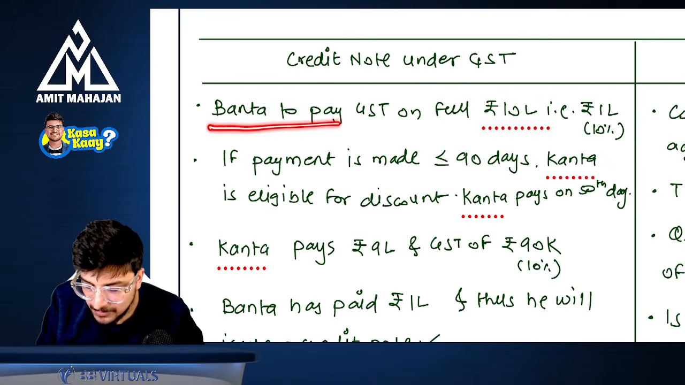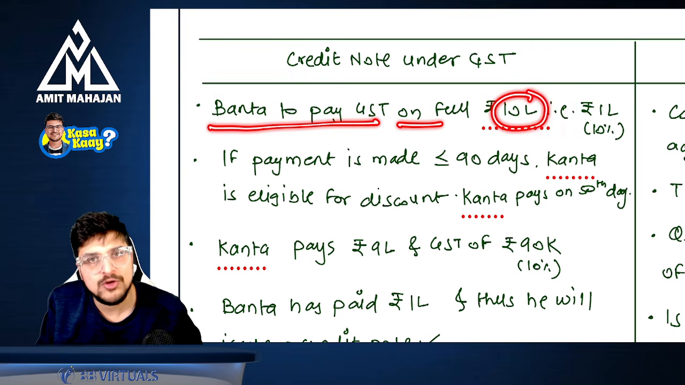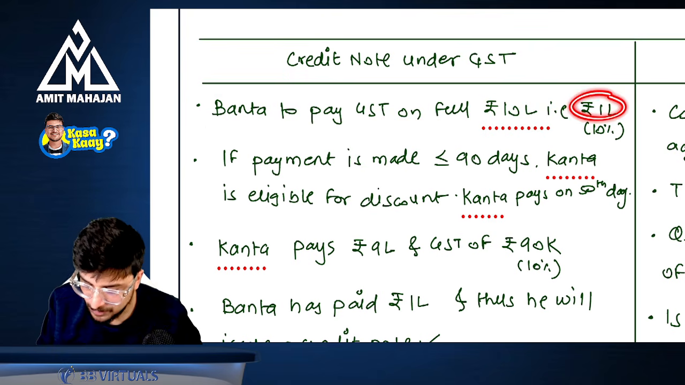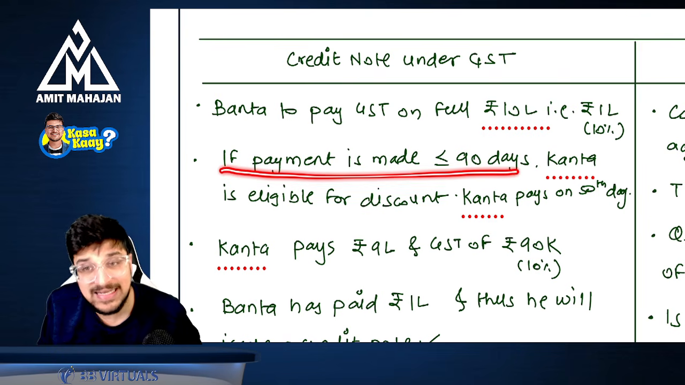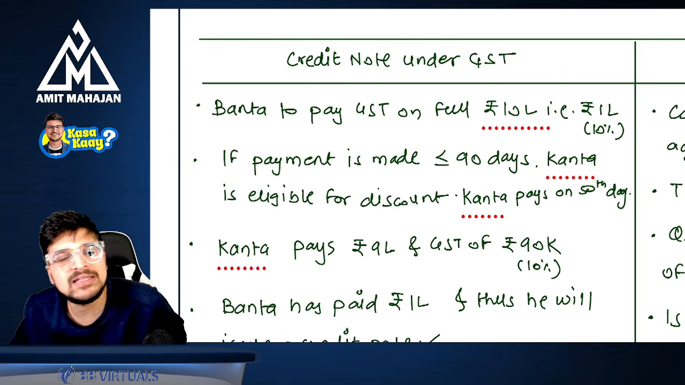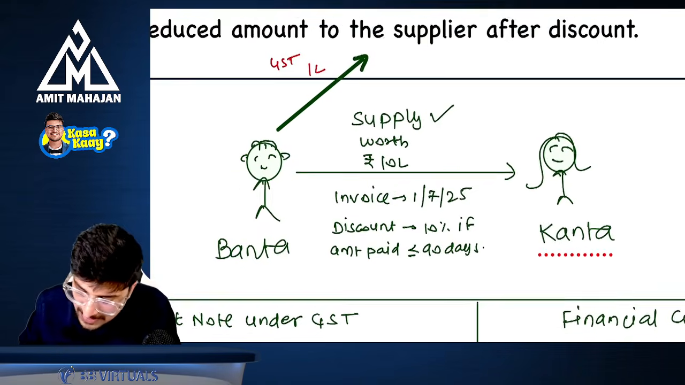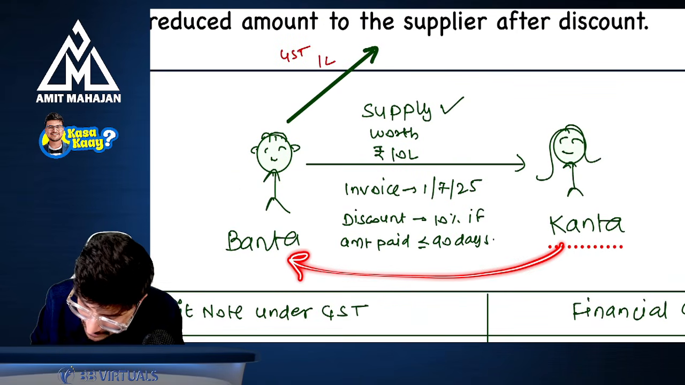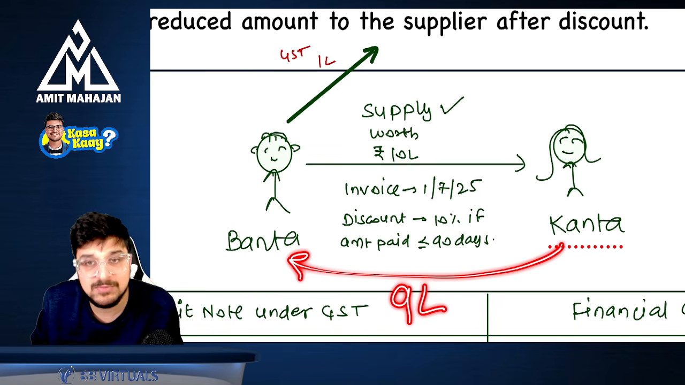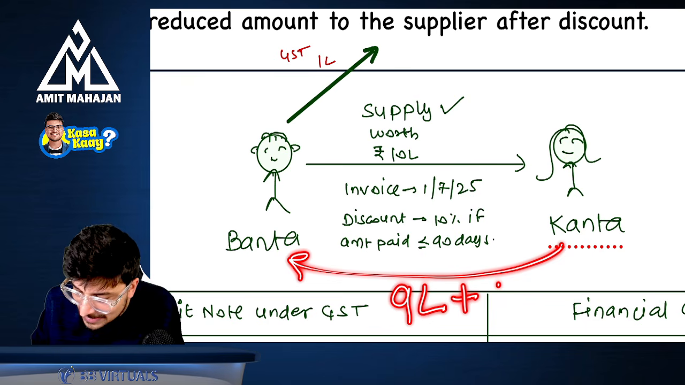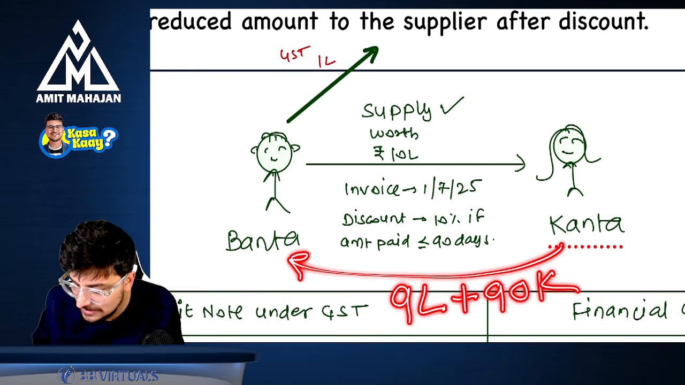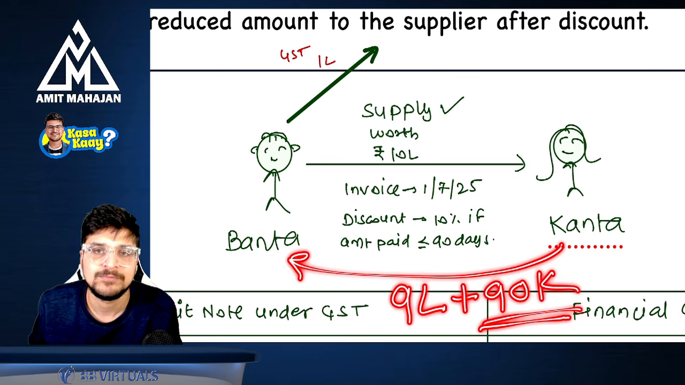See, Banta has to pay GST on the full 10 lakhs. Do you agree to this? Yes. That is 1 lakh rupees. What if the payment is made within 90 days? If payment is made within 90 days, can I say Kanta will make a payment of only 9 lakhs and not 10 lakhs because she's eligible for the discount, right? And now, along with 9 lakhs, she will make a payment of 90,000 rupees of GST.